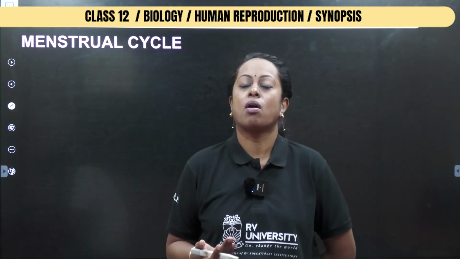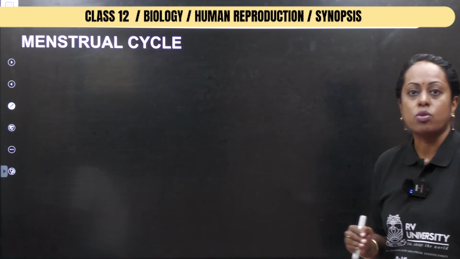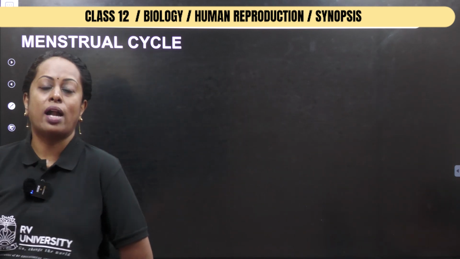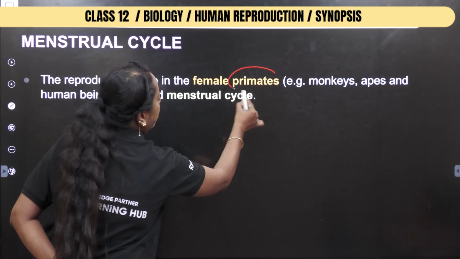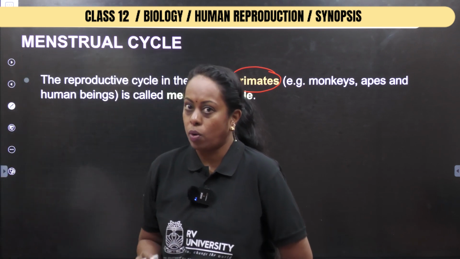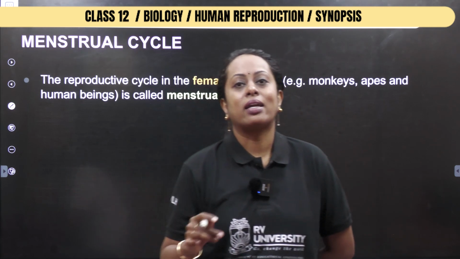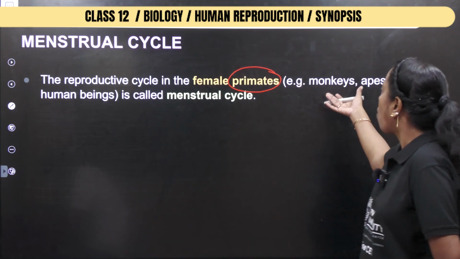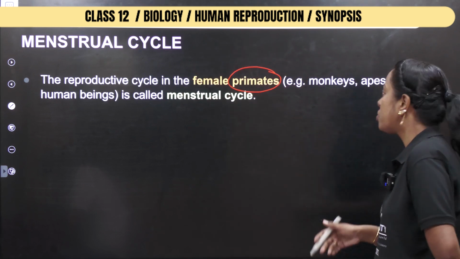One of the important concepts which is known as menstrual cycle. So now let us understand what is called the menstrual cycle. One of the unique characteristics which is seen with respect to primates. So let us understand the reproductive cycle in female primates. When I taught you sexual reproduction in flowering plants, I did talk about lemur, and I also gave an example of the movie Madagascar and the character there, King Julien. It is also a primate, so don't forget, in your textbook he may not be including lemur in this chapter, but he has given that particular word in the previous chapter.